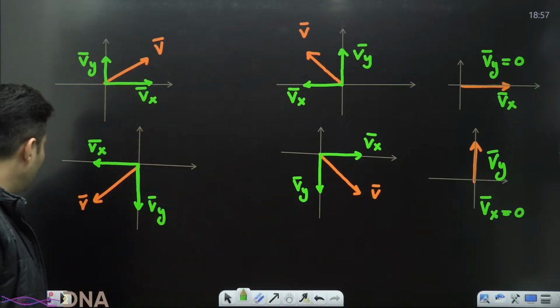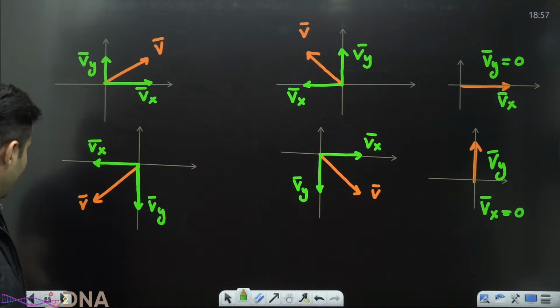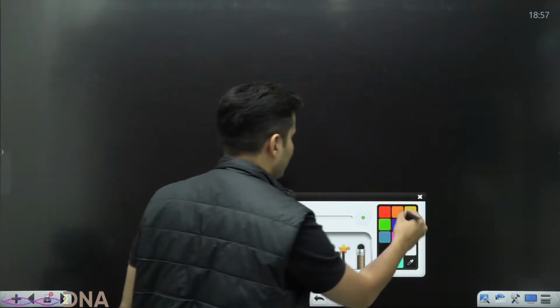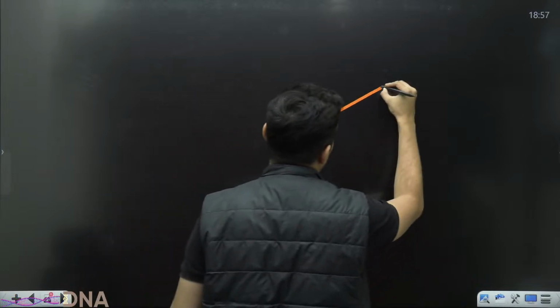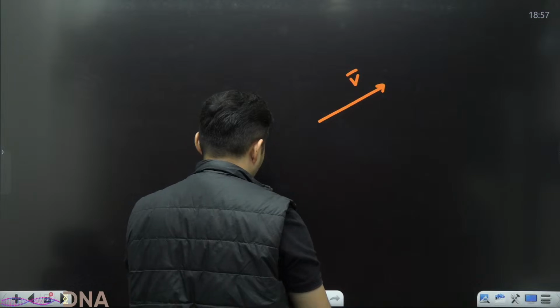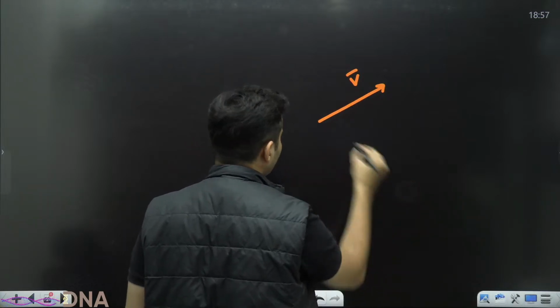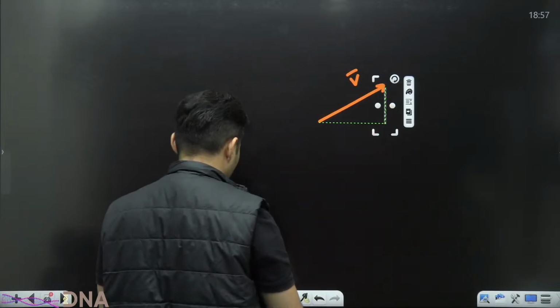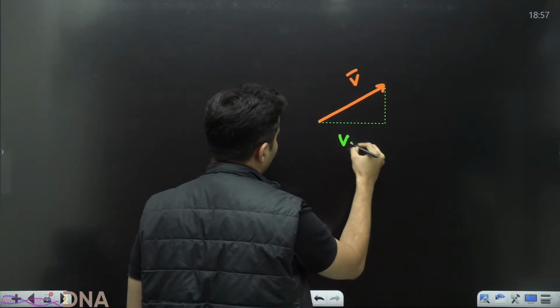Can I measure these components? The answer is a perfect yes. That's not a problem at all. See guys, if I am given a vector like this, and let's say these are the x and the y components. This is our x component.